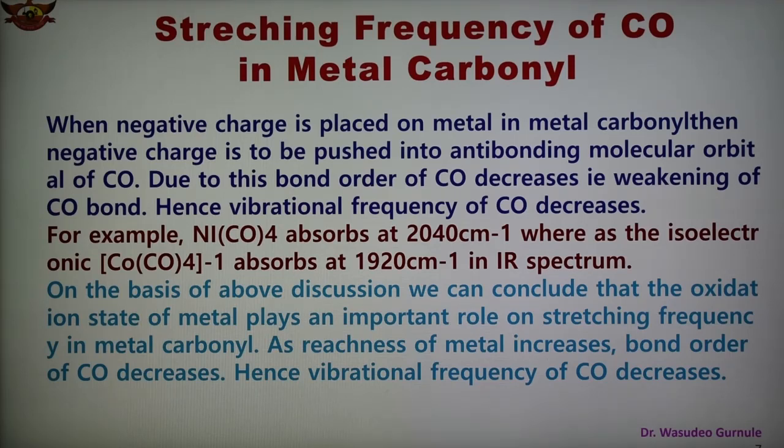As the richness of the metal increases, the bond order of CO decreases, and because of that the vibrational frequency of CO also decreases. This is the reason the stretching frequency of CO differs in different metal carbonyls.